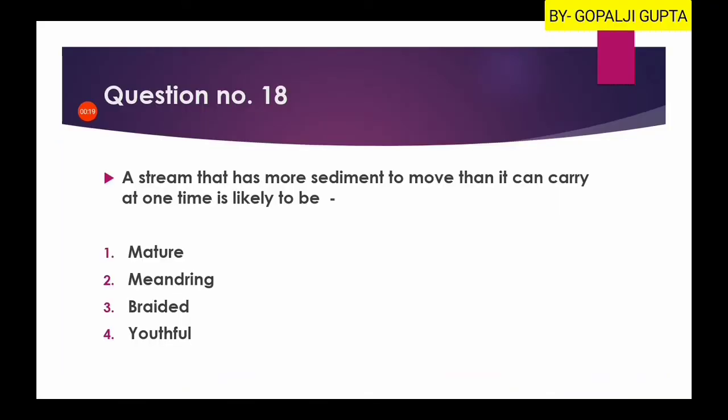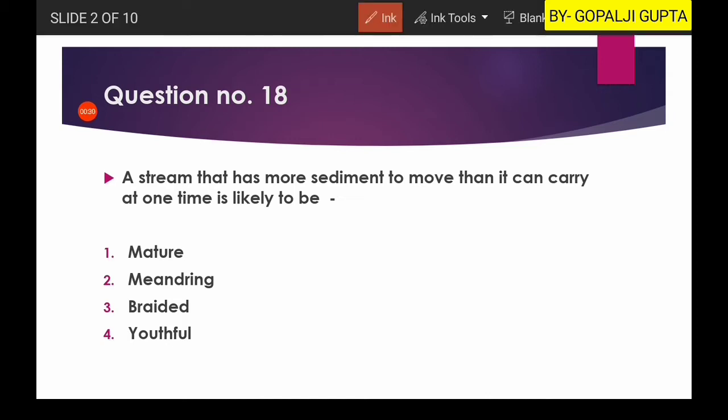Question number 18 is: a stream that has more sediment to move than it can carry at one time is likely to be mature or meandering, braided, or youthful. When a stream has more sediment than its carrying capacity, let us consider that this is the river, and if it has more sediment, it will start to deposit something like this.